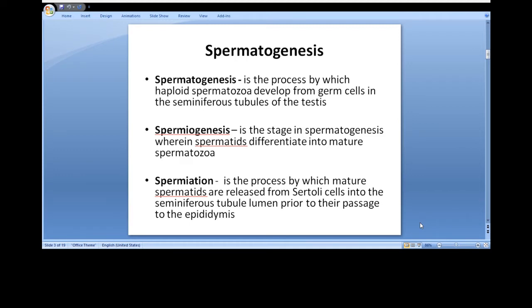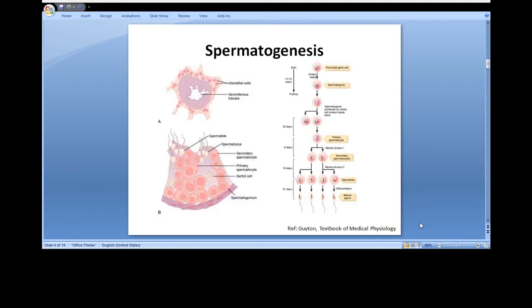Spermatogenesis is the process by which haploid spermatozoa develop from germ cells in the seminiferous tubules of the testes. Spermiogenesis is the stage in spermatogenesis wherein spermatids differentiate into mature spermatozoa, while spermiation is the process by which mature spermatids are released from Sertoli cells into the seminiferous tubule lumen prior to their passage to the epididymis.